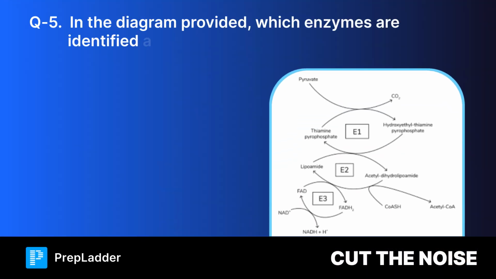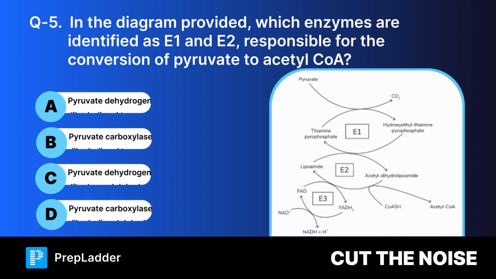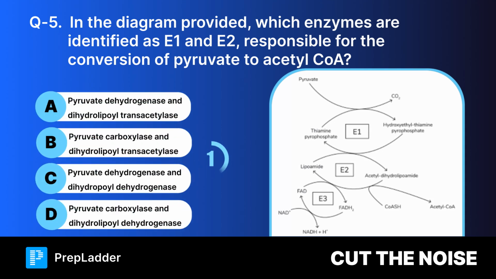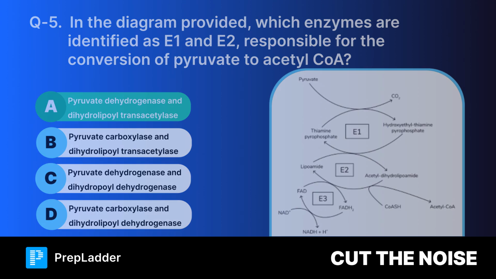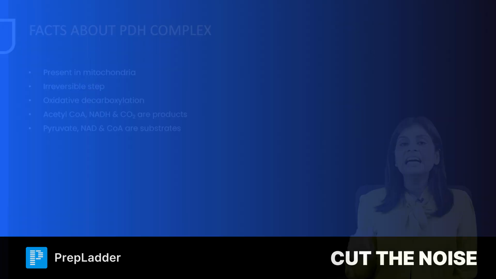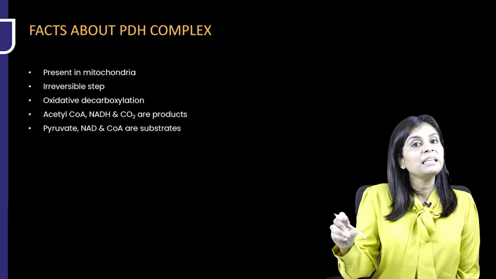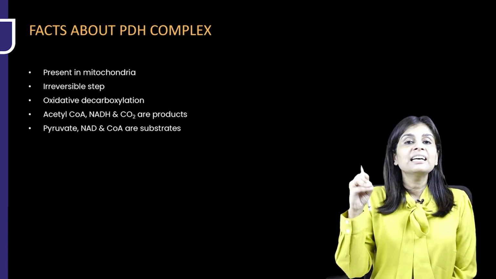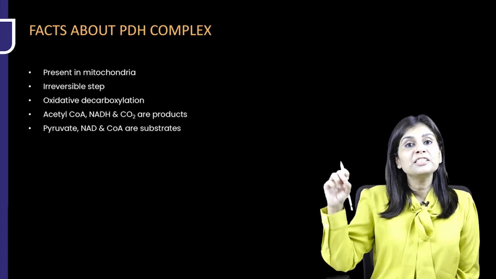Question 5. In the diagram provided, which enzymes are identified as E1 and E2, responsible for the conversion of pyruvate to acetyl-CoA? Your options are. And the correct answer is pyruvate dehydrogenase and dihydrolipoyl transacetylase. Here's the explanation. Now, the most important fact about the subunits of PDH complex. This fact has been asked as a one-liner. This fact can be asked as an image-based question.